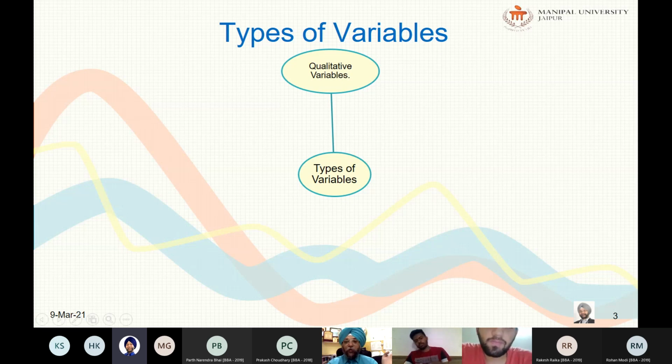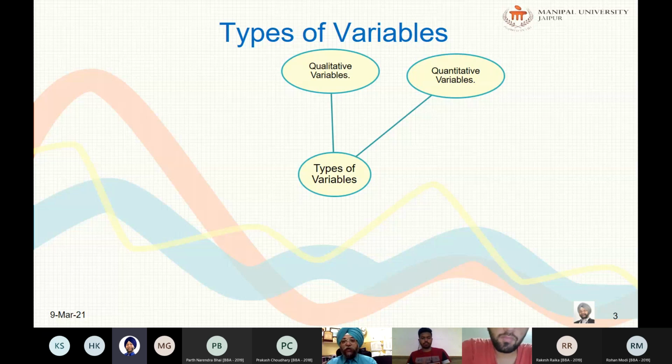Next is your quantitative variable. Quantitative variables are also called numerical variables. These are those variables which can be measured in terms of numbers. A simple example of a quantitative variable is a person's age. Suppose, what is your age? So this will be a number. With a number we can say that I am 2 years elder than you, or I am 1 year younger than you. So this can be done.